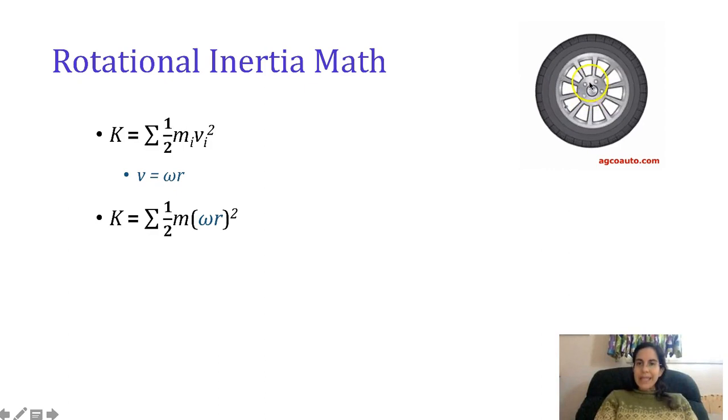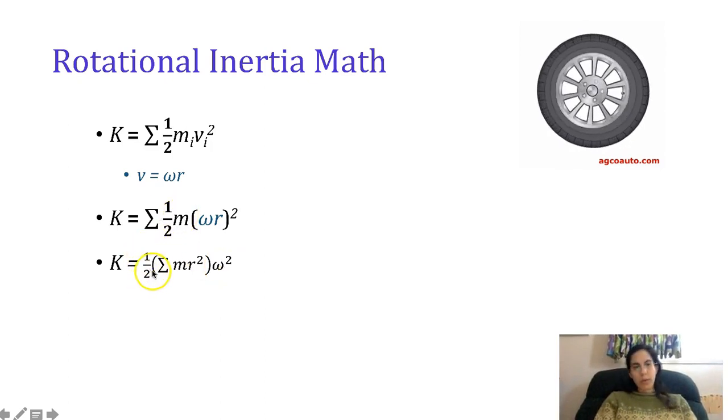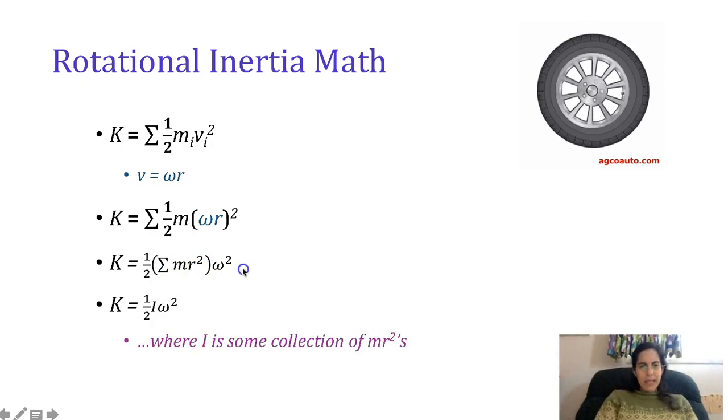What's different is that these little circles have a small radial distance, r, and these big rectangles have a big radial distance, r. Well, if omega is constant, we can pull that out, and 1/2 isn't going anywhere, so we can pull that out. So what are we going to get for rotational kinetic energy? We're going to get 1/2 times some junk in the middle times your angular speed squared. What's the junk in the middle? Well, I don't like the look of this. This looks nasty. This looks like calculus. But whatever it is, it's going to be something of the form mr squared.